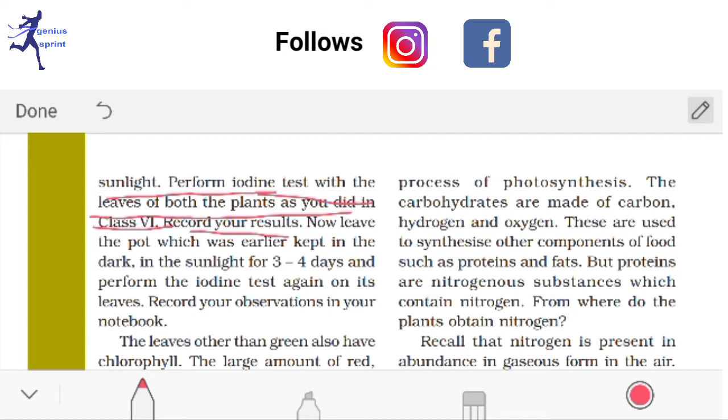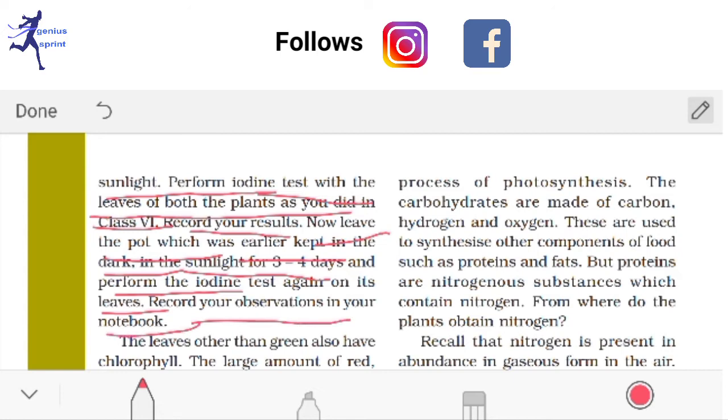Now record your result. Now leave the pot which was earlier kept in the dark in the sunlight for 3 to 4 days and perform the iodine test again on its leaves. Record your observations in your notebook.